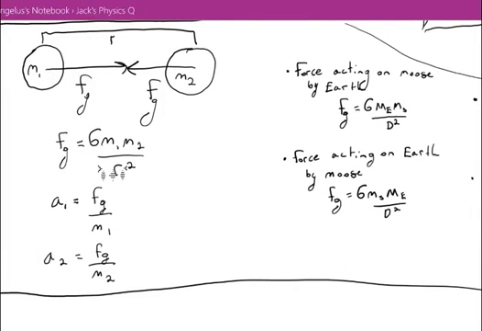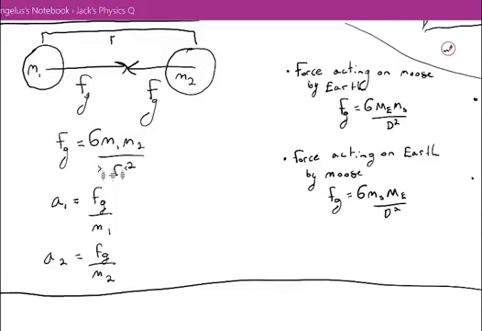Let's simplify the system, and let's just have two objects in space separated by some distance r, and we'll say that one has a mass of mass 1 and one has a mass of mass 2. So Newton's law of gravitation would be that the force of gravity felt by them both would be the constant G times their two masses divided by their separation squared.